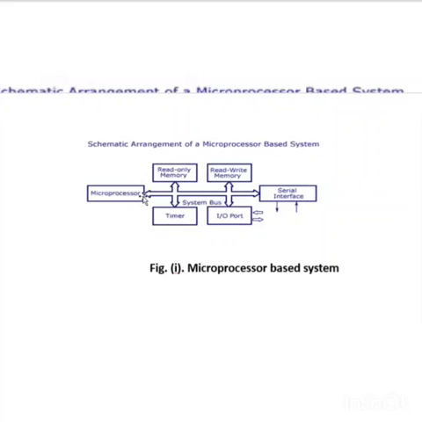Bidirectional means what? We can give data from the microprocessor to other devices, or we can take data from these other peripherals and give it to the microprocessor by using these data buses. That's why data buses are bidirectional.